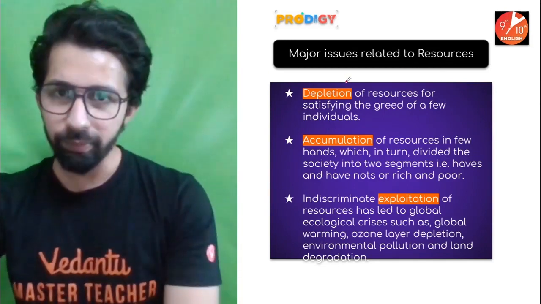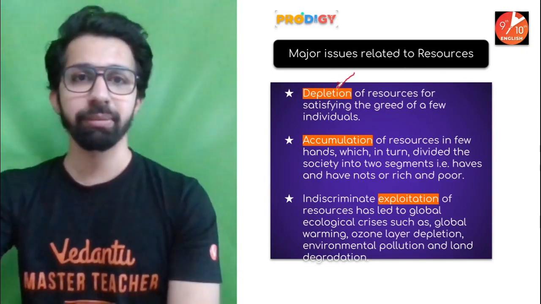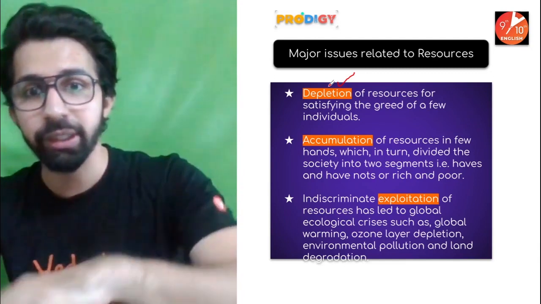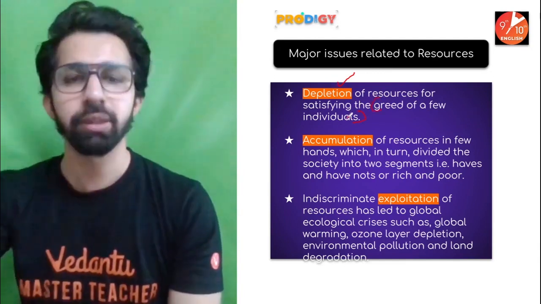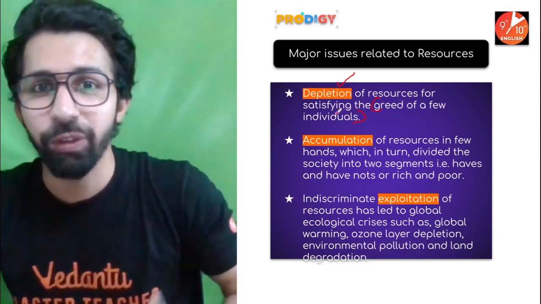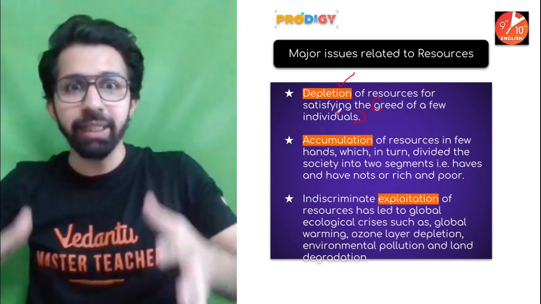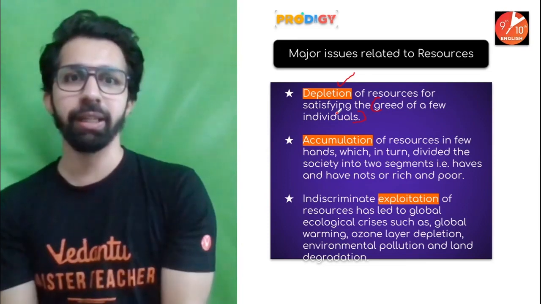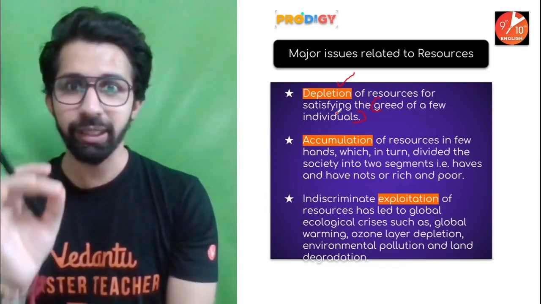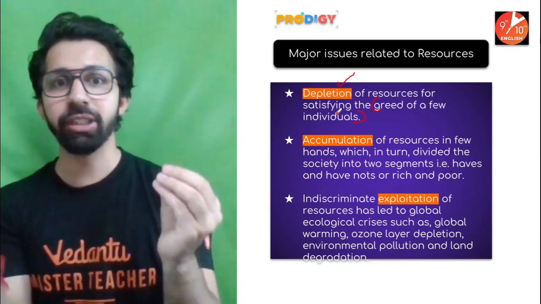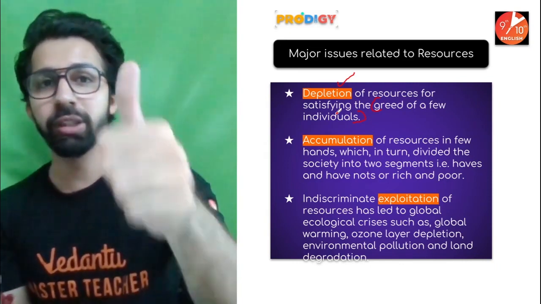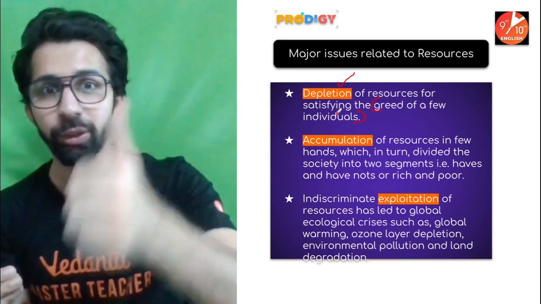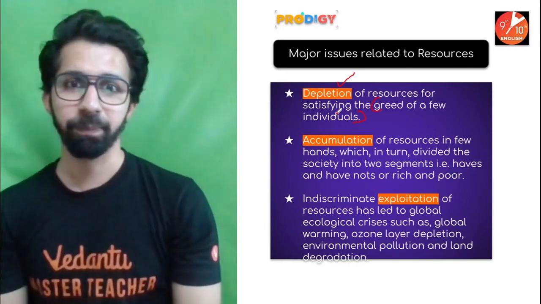First of all, guys, resources are depleting day by day. They are reducing day by day. Why? Due to the greed of a few individuals. Due to the greedy nature of humans, the resources are depleting. They are exhausting. I'm sure you guys are getting it. So there are some major issues related to resources. Some of the major issues are, first of all, the resources are depleting. They are reducing. कम होते जा रहे हैं.